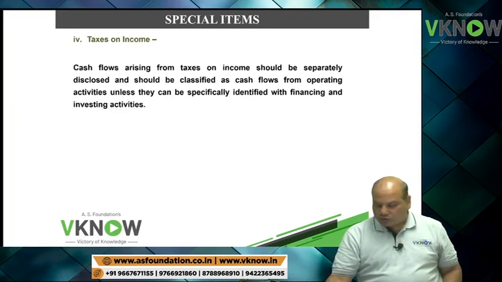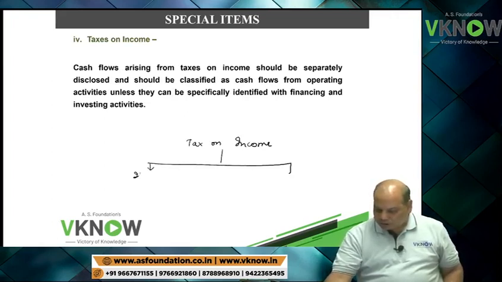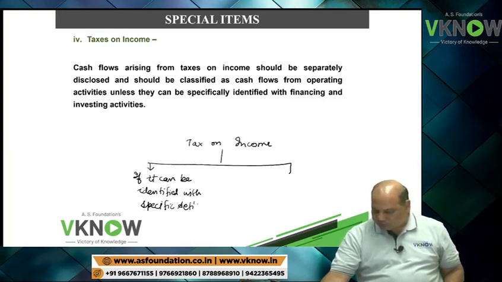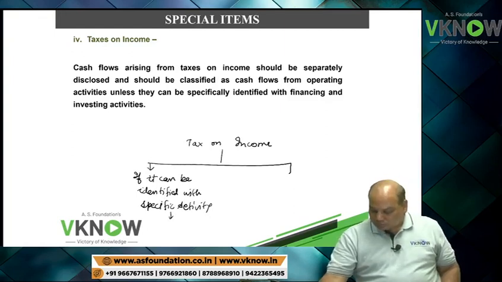Next is tax on income. Tax on income, what I will do, if it can be identified with specific activity, if it can be identified with specific activity, under that activity, then write under that activity.